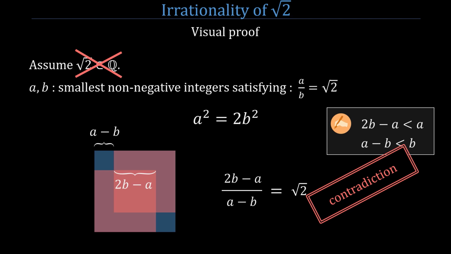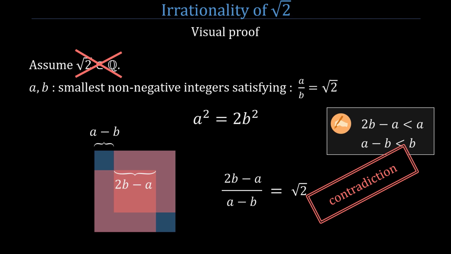Assuming a over b equals the square root of 2, we show that (2b minus a) over (a minus b) is also equal to the square root of 2, which is nonsense because 2b minus a and a minus b are smaller than a and b respectively. But without the visual interpretation, you won't understand where 2b minus a and a minus b came from.